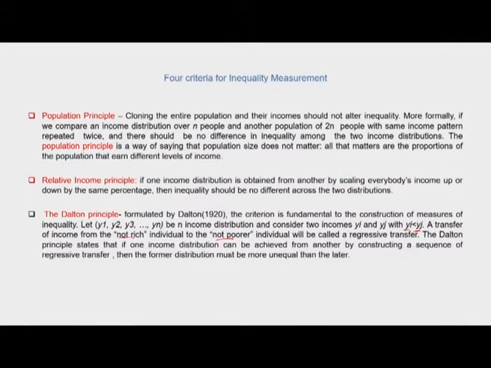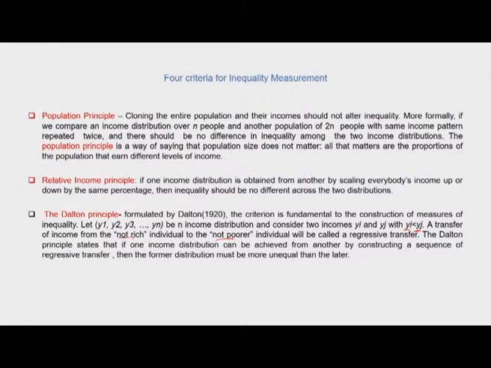So when a transfer of income takes place from the not rich individual to the not poorer individual, it will be called a regressive transfer. And the Dalton principle states that if one income distribution can be achieved from another by constructing a sequence of regressive transfers, then the former distribution must be more unequal than the latter.